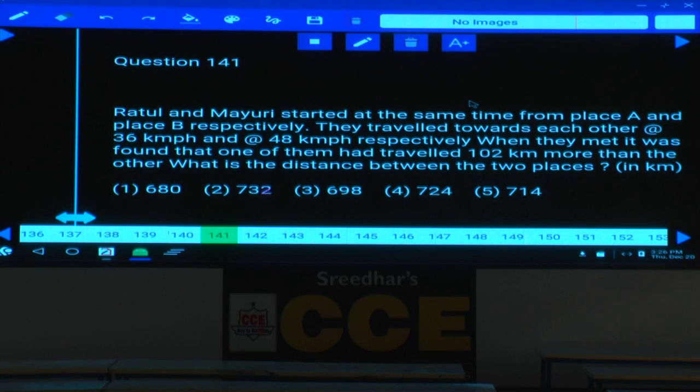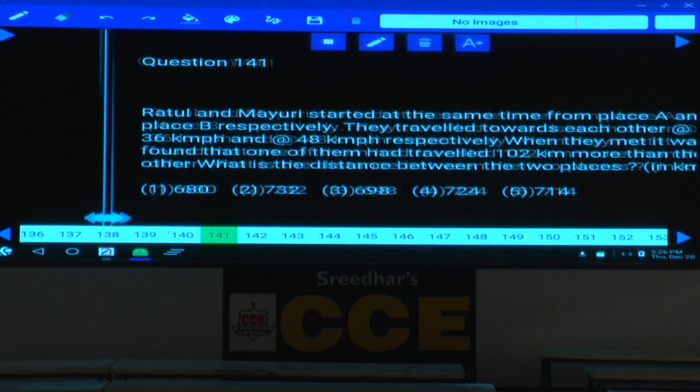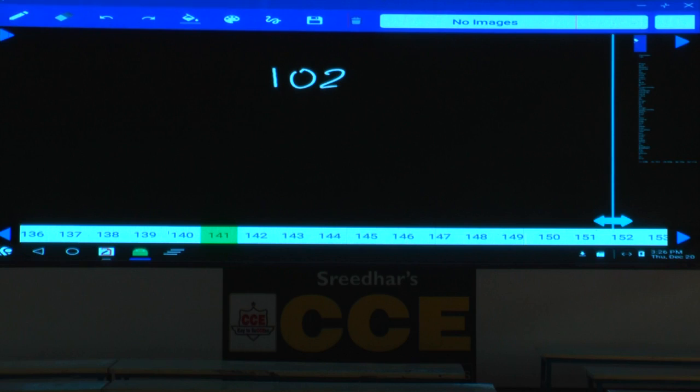I'll tell you two methods here. The first person will cover 36 kilometers in 1 hour, and in the same time the second person will cover 48 kilometers. That means the second person covers 12 kilometers more than the first person in 1 hour. When they met, the distance difference was 1 or 2 kilometers. That means the time traveled is 1 or 2 kilometers divided by 12, because there is only a 12 kilometer difference in distance for 1 hour.